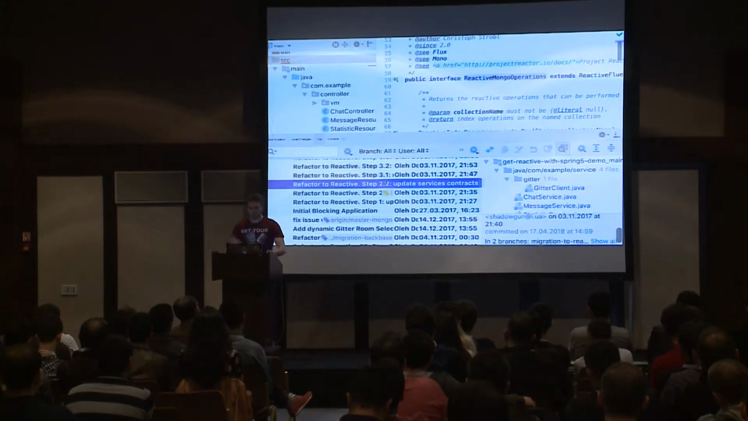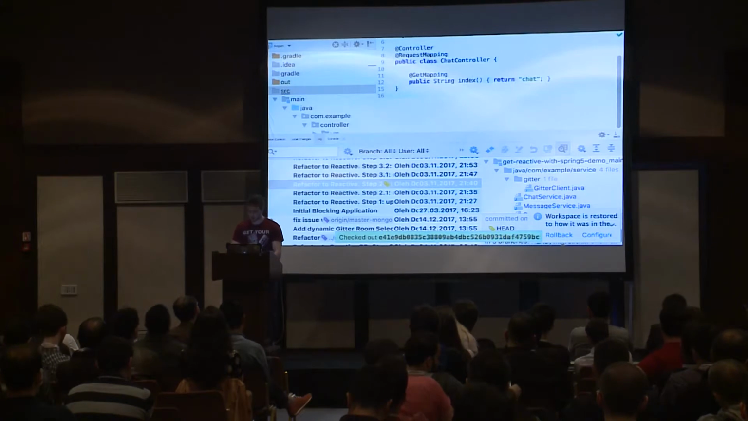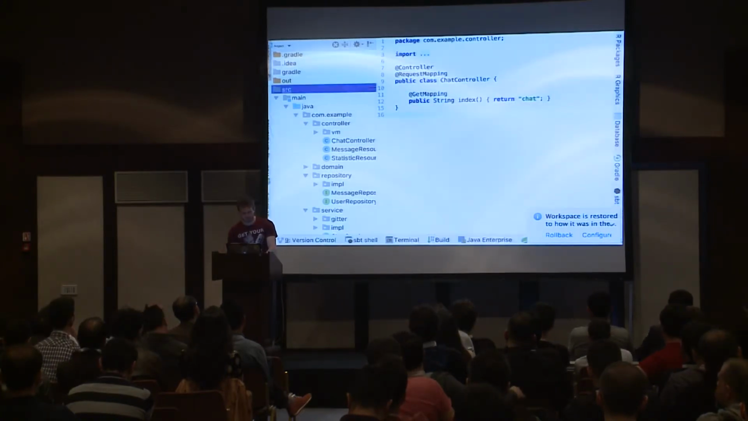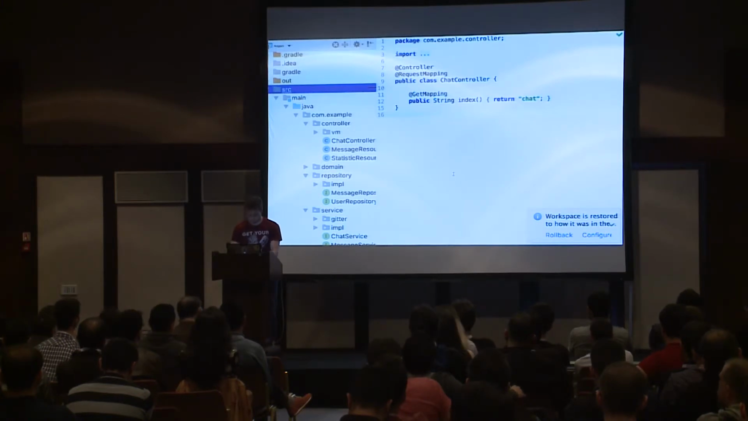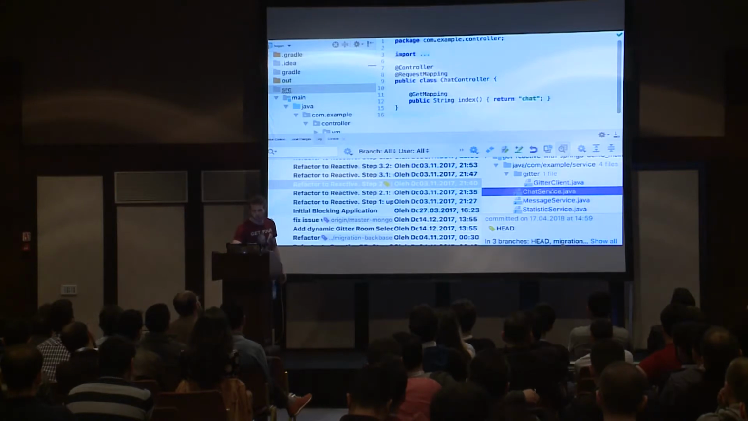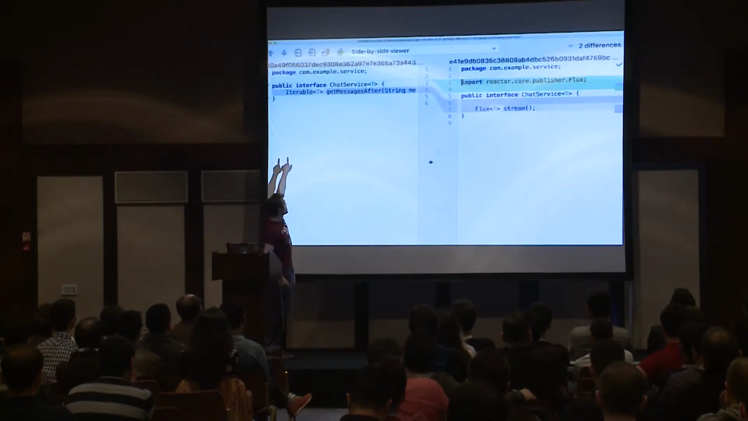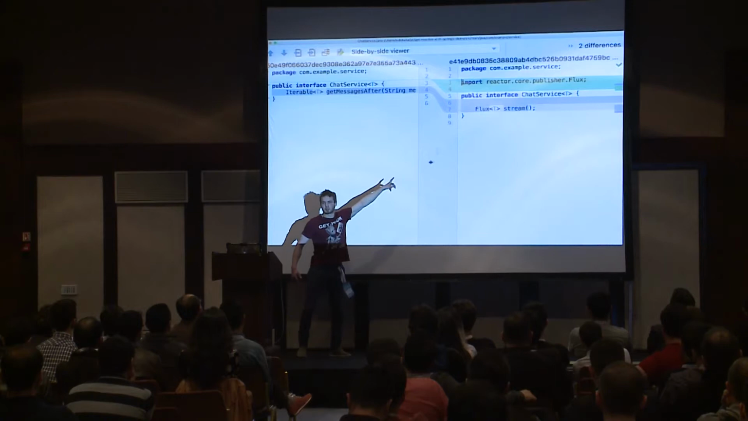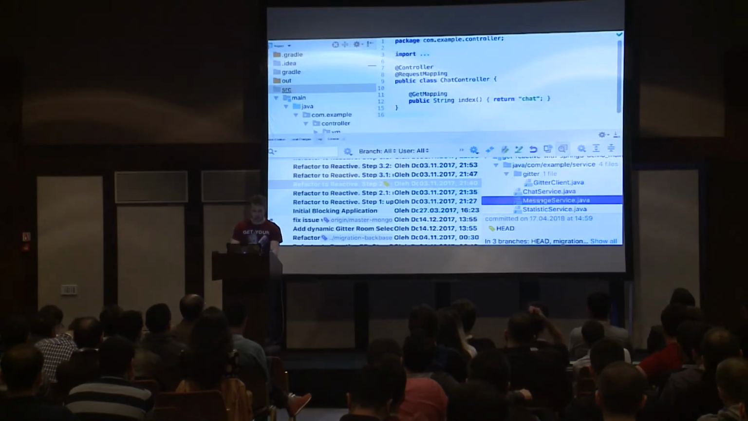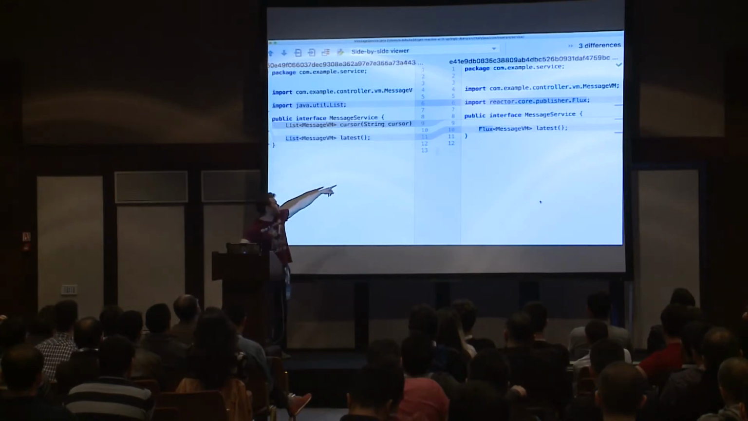The second step is moving your interfaces, of course, or changing your contract. And here we have some changes. For example, here we have Iterable, which has been replaced by Flux. And here we have a similar case. Here we have lists, which were replaced by Flux again.